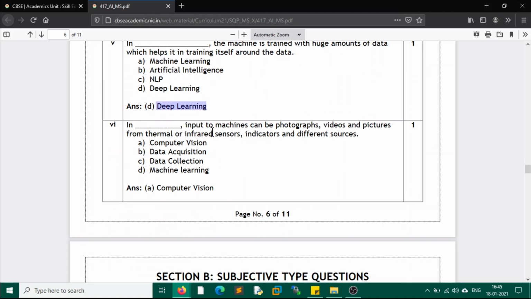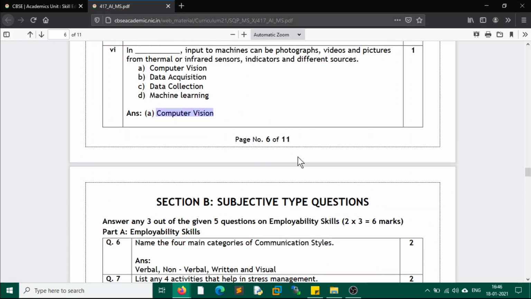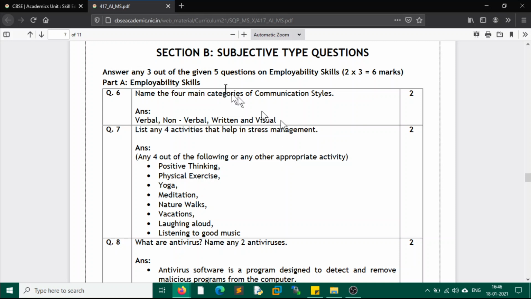In this case, input to a machine can be photographs, videos, pictures. So this is computer vision. The input to computer vision could be these types of materials, or we can say soft copy formats, for example photographs, pictures or videos. So this is called computer vision. It is like seeing by a computer, the eye of a computer, just to learn, right?